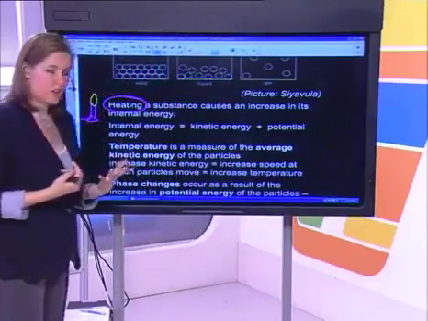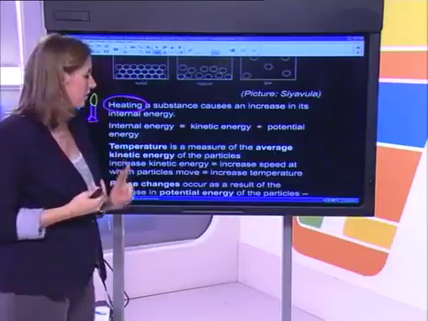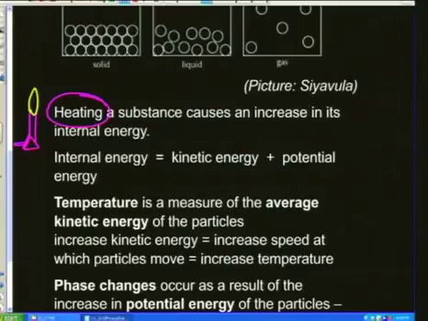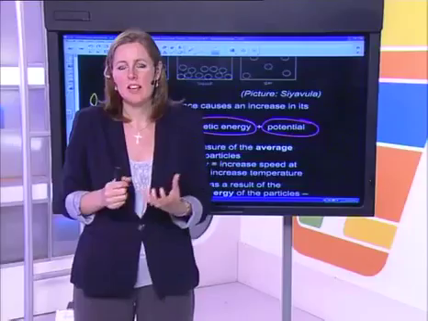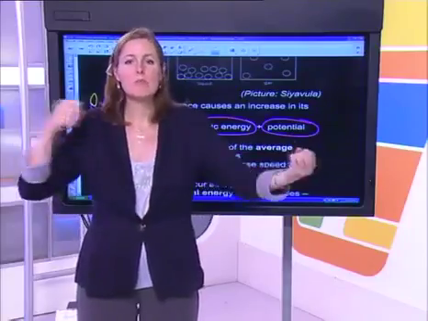But where does that energy go? Well, it can go into two forms. Either it can go into kinetic energy, or it can go into potential energy. Now, by kinetic energy, I'm speaking about the energy that a substance has, or a particle has, because it's moving.